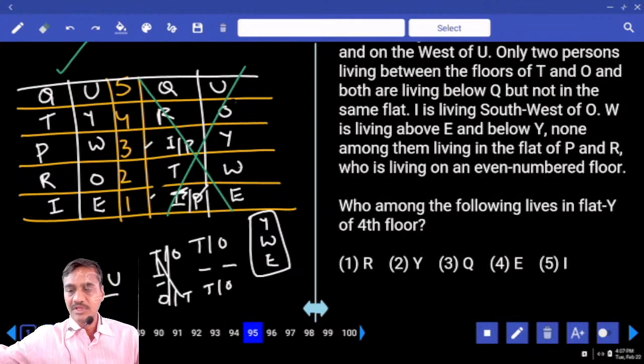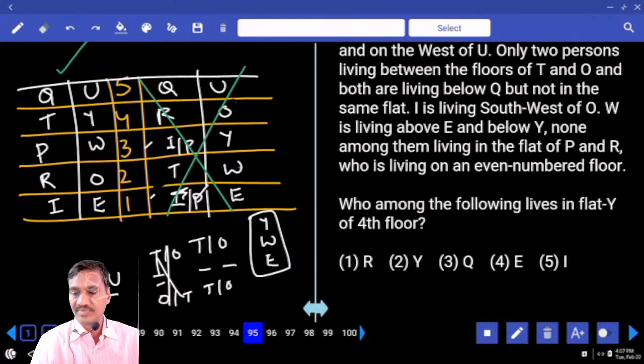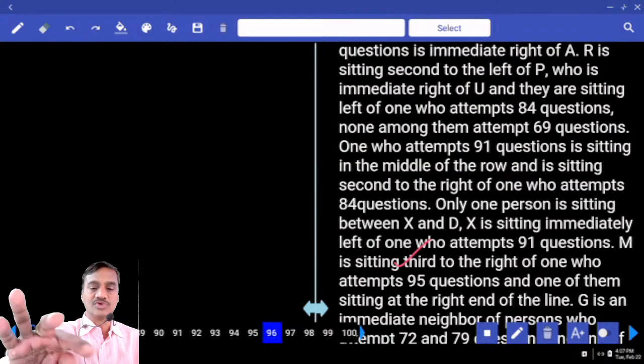Then 95. Who among the following lives in flat Y of 4th floor? Flat Y on the 4th floor, and who is that person? Y. Flat Y is Y. 95, choice 2. Clear? Then 96 to 100.